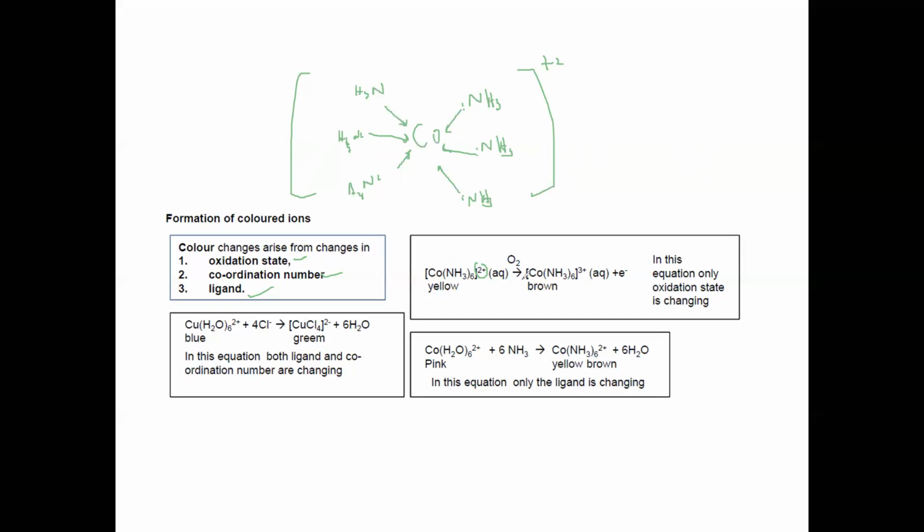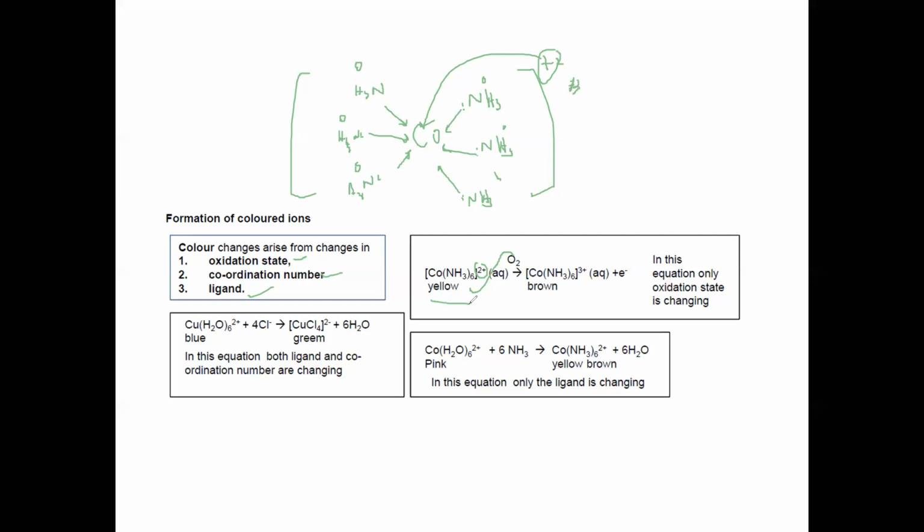Because all these ligands are neutral, they don't have charge. So the charge on the complex is basically because of the metal, so it means the cobalt is +2. Oxidation is the loss of electrons. So if the metal loses one more electron, the ligands do not change, and the coordination number also remains the same. Only the charge on the metal ion or the complex changes. The color will also change.